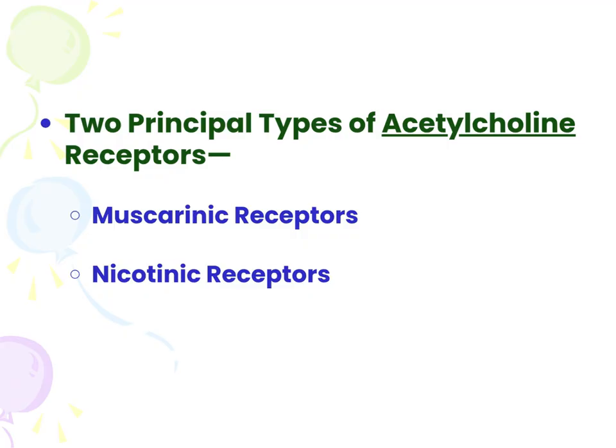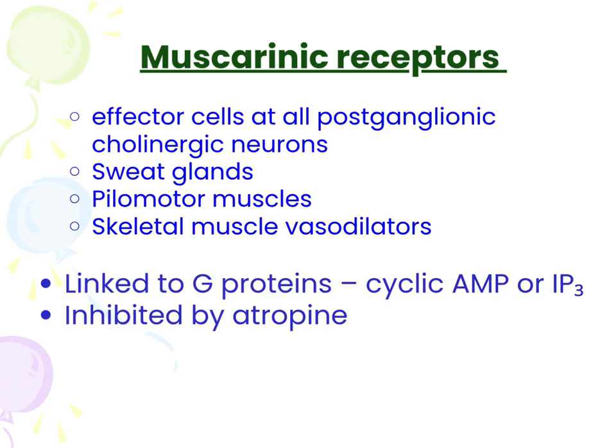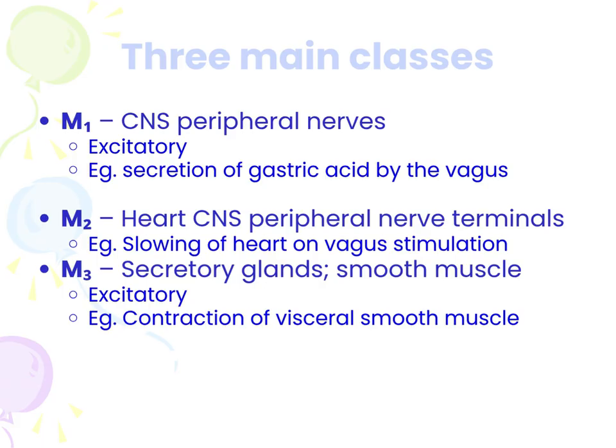There are two principal types of acetylcholine receptors: muscarinic receptors and nicotinic receptors. Muscarinic receptors are on effector cells at all postganglionic cholinergic neurons. They are found also in sweat glands, pilomotor muscles, and skeletal muscle vasodilators. Linked to G proteins, cyclic AMP or IP3, inhibited by atropine. There are three main classes of muscarinic receptors: M1, M2, and M3, as mentioned below.